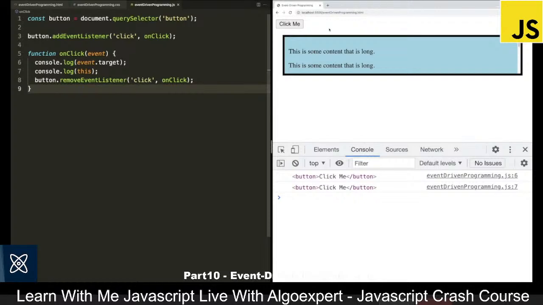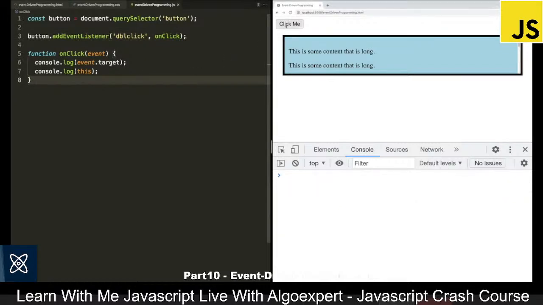Okay, so now what I want to do is come back over to the JavaScript and let's simply discuss a few more common events we have. So instead of click, we could call dblclick. And dblclick is a double click. So this means that you click on the button 2 times. So if I come over here, let's also remove this removeEventListener, save this file and click on the button, nothing is going to happen. But if I double click on the button, it fires the event.